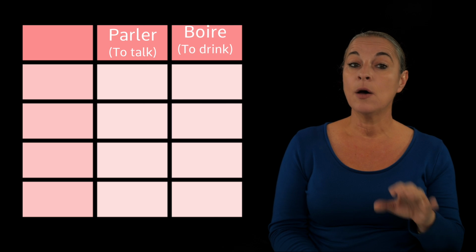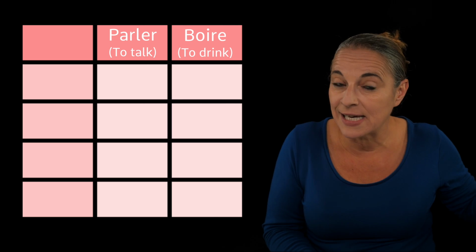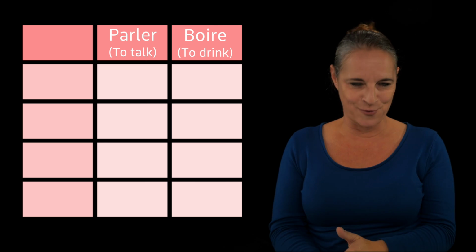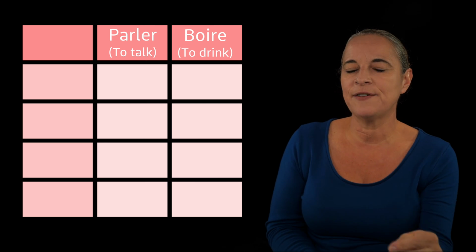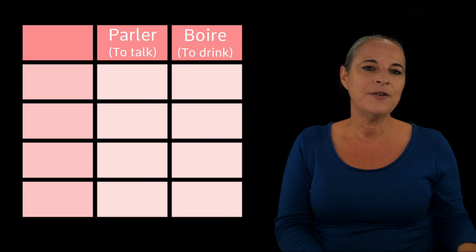What I would like to do now is show you two verbs side by side, one from the regular group and one from the irregular group. Let's look at parler, to talk, and boire, to drink. Parler is from the first group. As you can see, it ends in ER, and boire is from the irregular group. Look how very different the verbs are when conjugated in different tenses. Have a look at this.